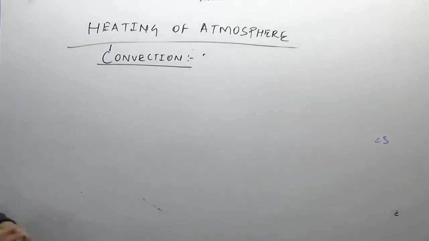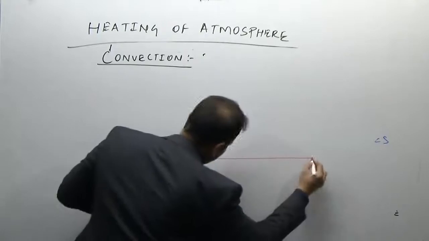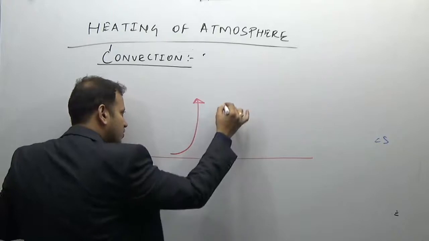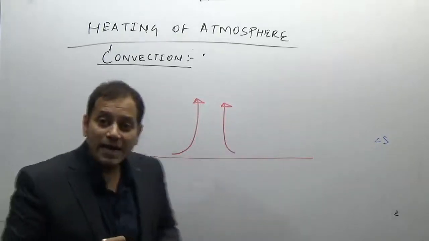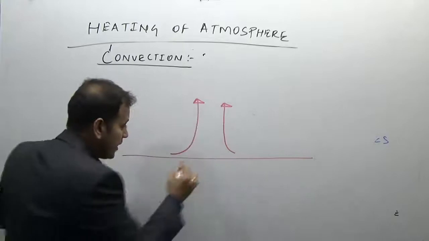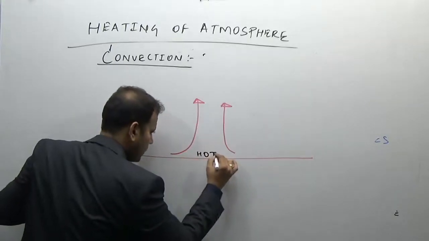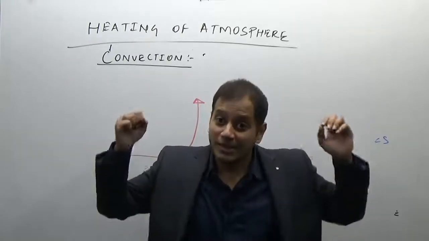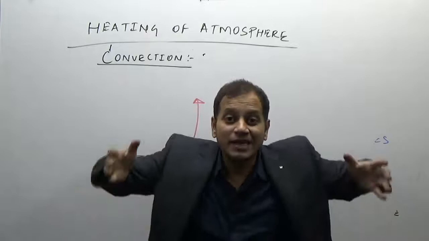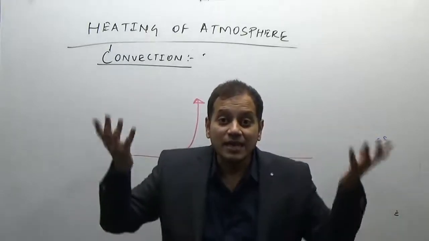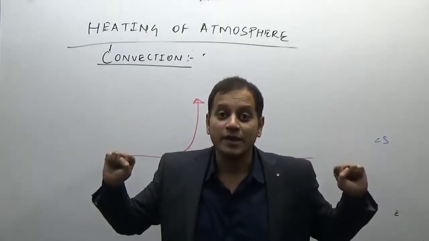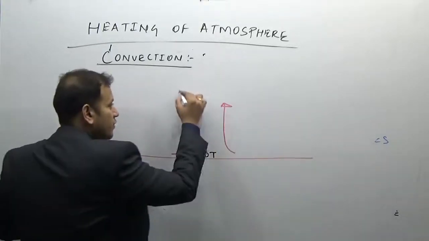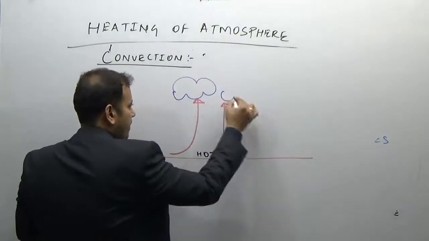On the hot ground surface, the mass of air rises upwards. Why does it rise? Because the ground becomes extremely hot, and when the ground becomes extremely hot, the air expands, its density decreases, and therefore it rises upwards. As the air is rising upwards, it is also cooling. Because of cooling, it cannot hold the moisture, so it results in the formation of clouds.